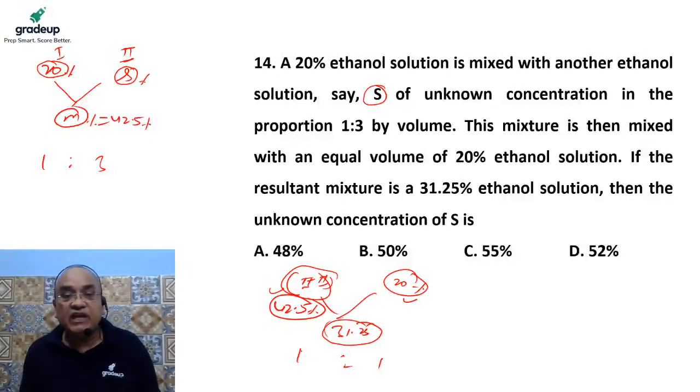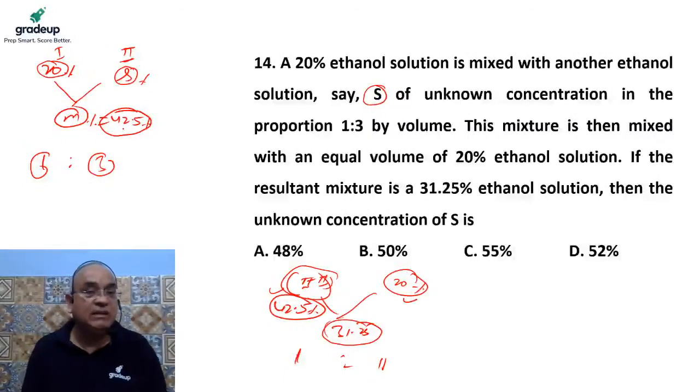Why is it so? Because they are mixed in the ratio of 1:1. So this minus this upon this minus this would be the same. This minus this is 11.25, and this minus this is also 11.25. Yes or no? Then and only then the ratio would be 1:1. Very simple. Now the concentration of the mixture of first and second is 42.5, and they are mixed in the ratio of 1:3. Please keep that in mind.